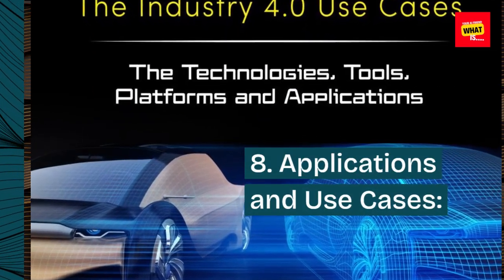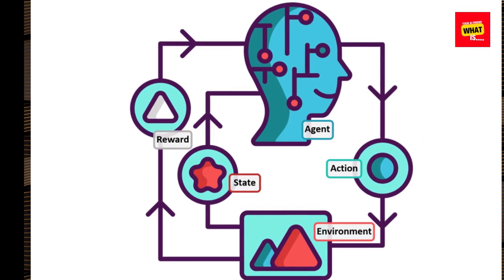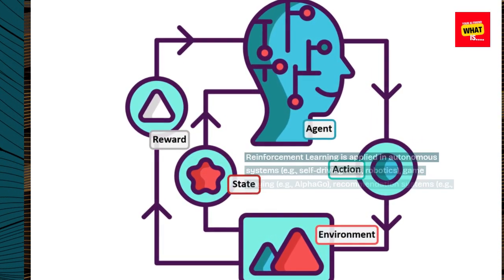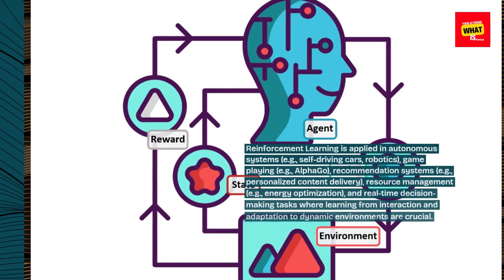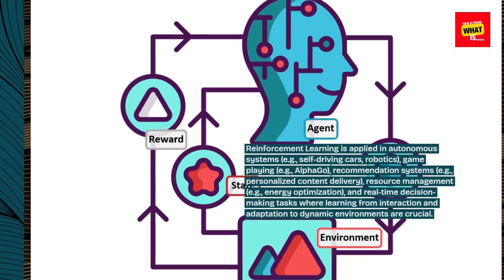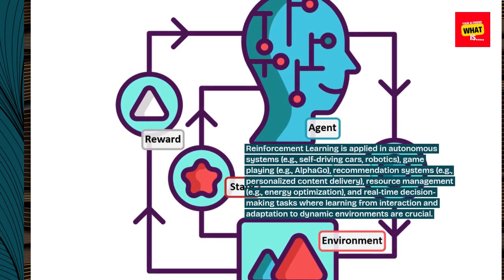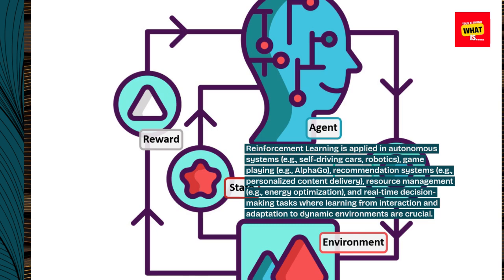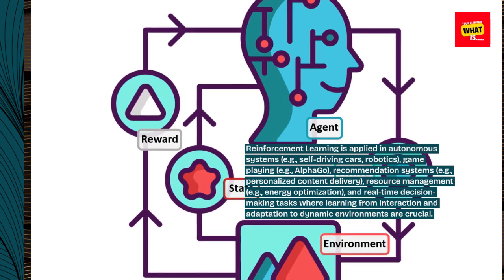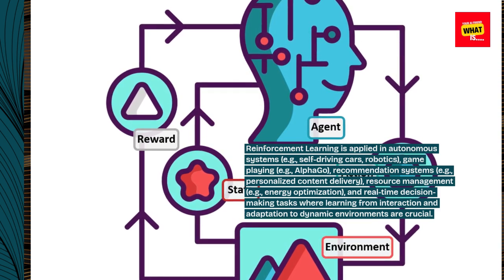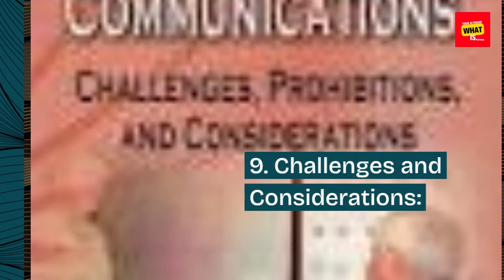8. Applications and use cases. Reinforcement learning is applied in autonomous systems, e.g., self-driving cars, robotics, game playing, e.g., AlphaGo, recommendation systems, e.g., personalized content delivery, resource management, e.g., energy optimization, and real-time decision-making tasks where learning from interaction and adaptation to dynamic environments are crucial. 9. Challenges and considerations.